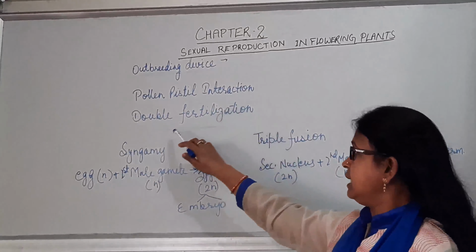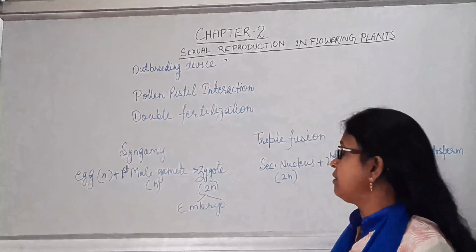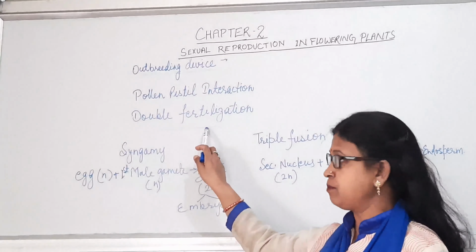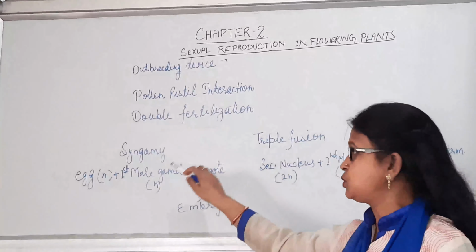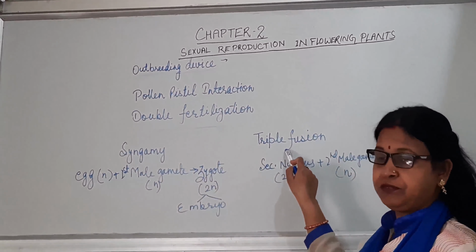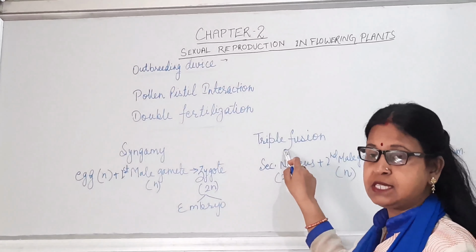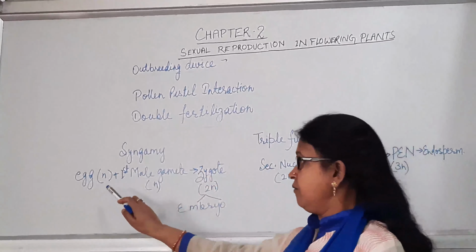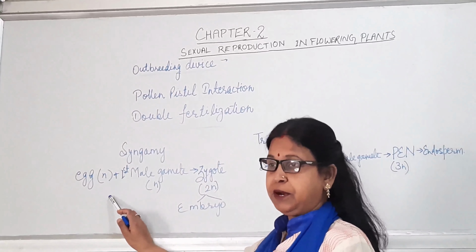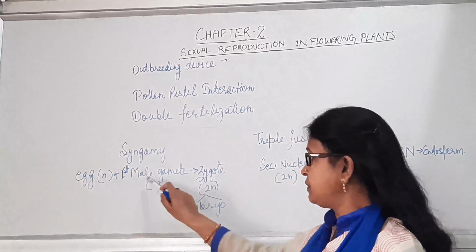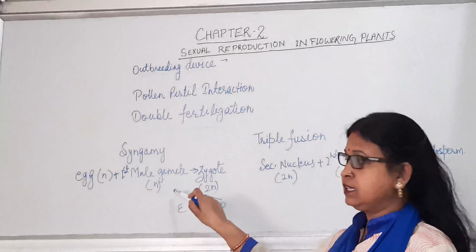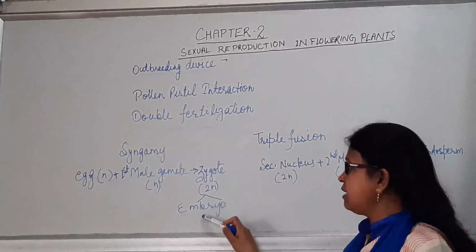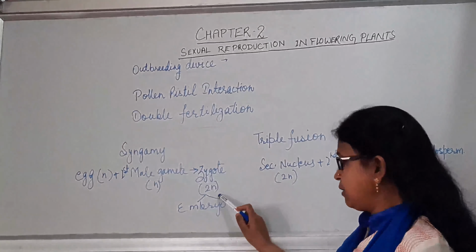Now when the pollen is accepted, the flower will undergo the process of fertilization, that is known as double fertilization in the case of angiospermic plants. This double fertilization involves two main steps, syngamy and triple fusion, because fertilization occurs twice, fusion occurs twice, that's why it is known as double fertilization. Now syngamy: when the egg of the female reproductive part, which is haploid, fuses with the first male gamete, which is also haploid, the product will be the zygote, which is diploid or 2N, which will ultimately give rise to the embryo after mitotic division.